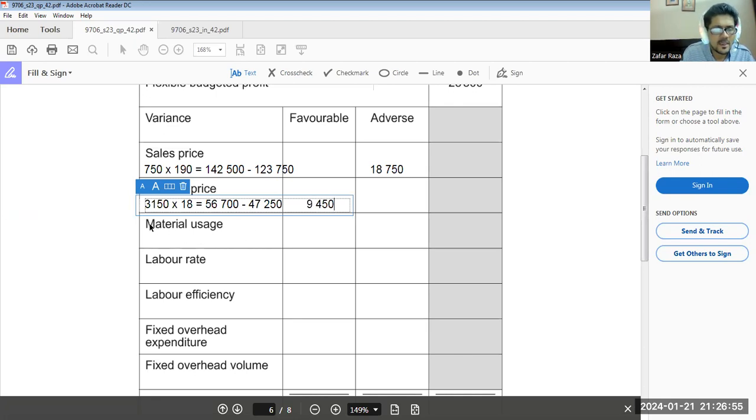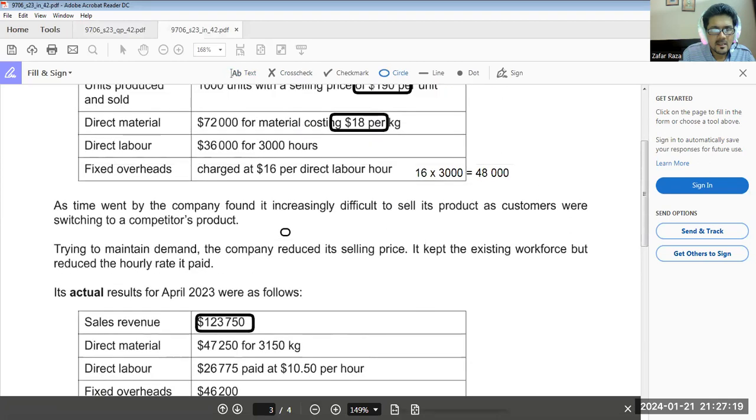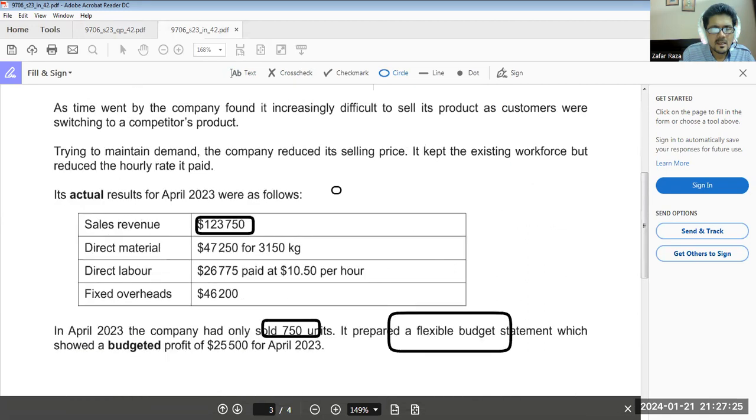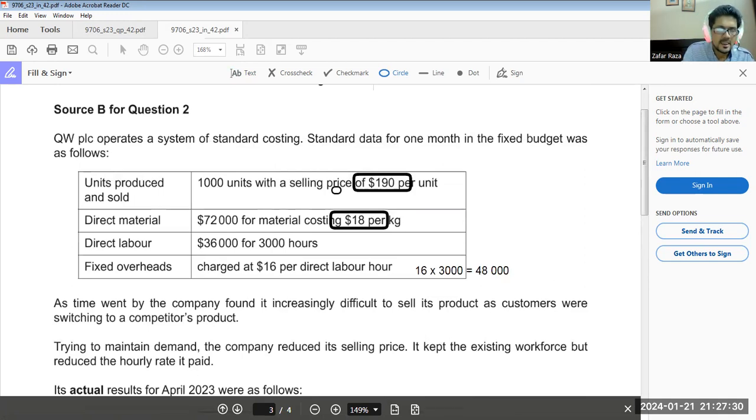Now, if we come to material usage variance, here we know that 72,000 divided by 18 means we have used 4,000 kilos.